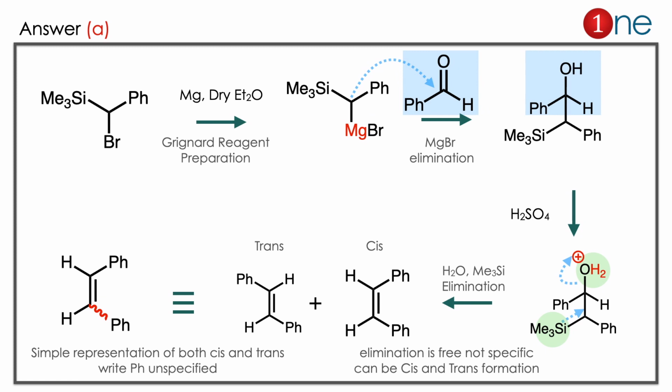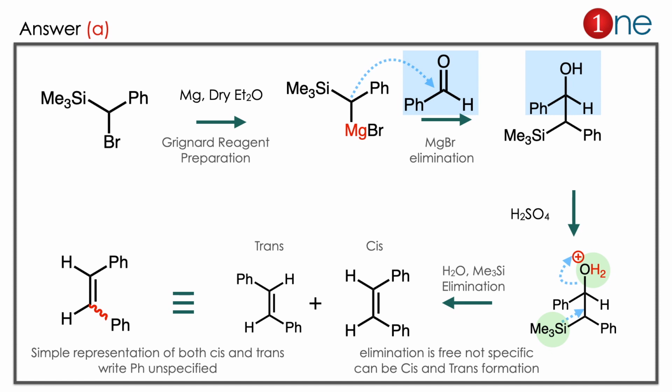The answer is A. Let us see how. The starting material contains many functional groups, but bromine is important here because you are using magnesium. Magnesium forms a Grignard reagent here. Here it's just a preparation of the Grignard reagent. So Br becomes MgBr. MgBr can generate the anion. The anion can attack the aldehyde, which is one of the starting materials. So new CC bond formation occurs. So the molecule forms there with a new CC bond.